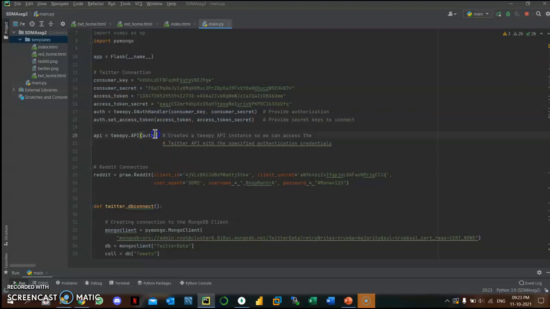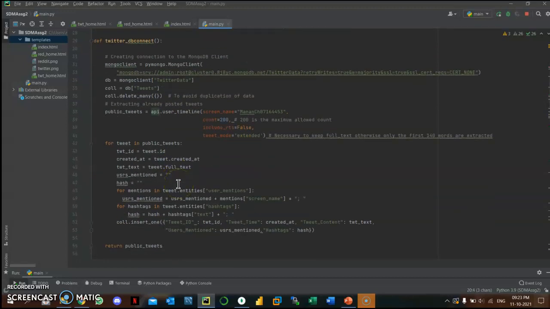And now we are creating an API using the API function and providing the authentication, and this is stored in the API variable. Moving on, we have the Twitter DB connect. This function connects us to the Mongo client, stores the data there, and returns the extracted tweets. So here is the Mongo client variable using the Mongo client function.